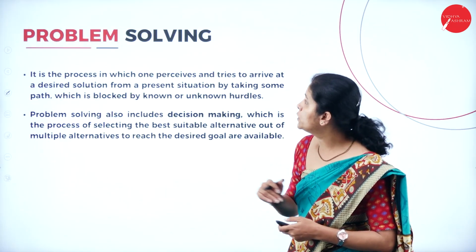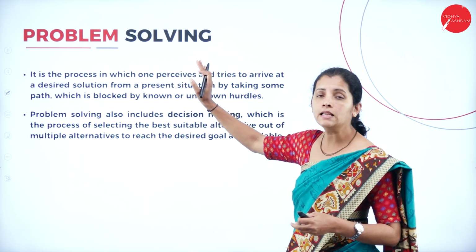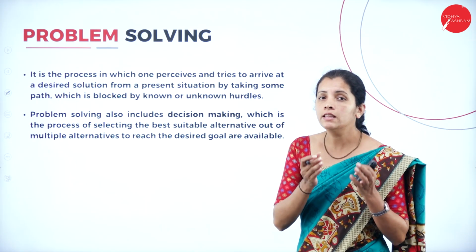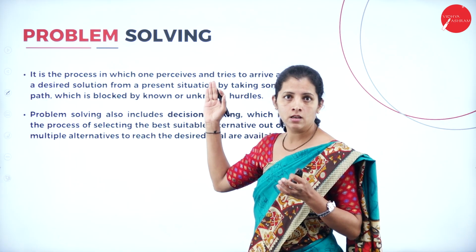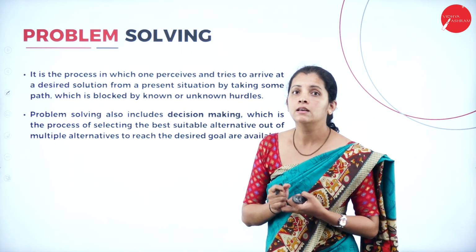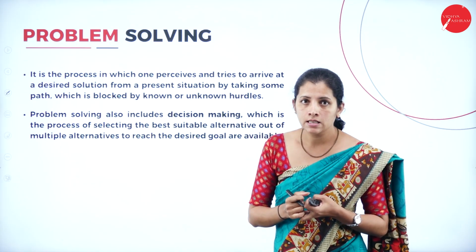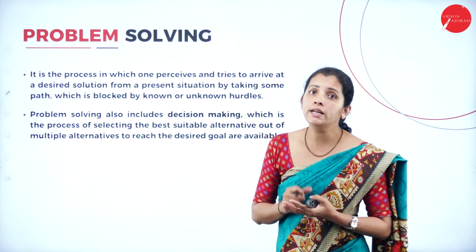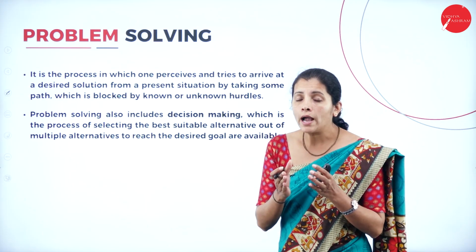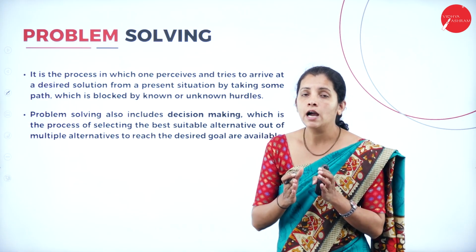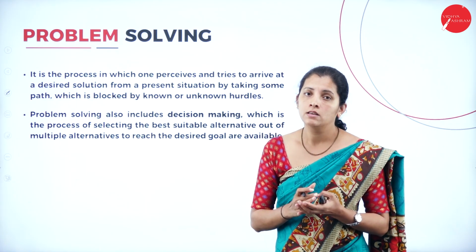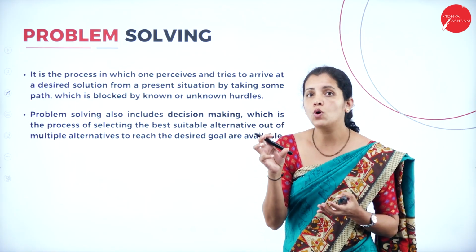Moving further, I'm going to cover problem solving, and this is the third component of artificial intelligence. Now, what is this problem solving? To explain this concept, let me take a simple example: I'm taking a class. During my class, students are making noise. Simply they started talking. Now I want to make a decision whether to continue the class or stop the class. So it is called problem solving.